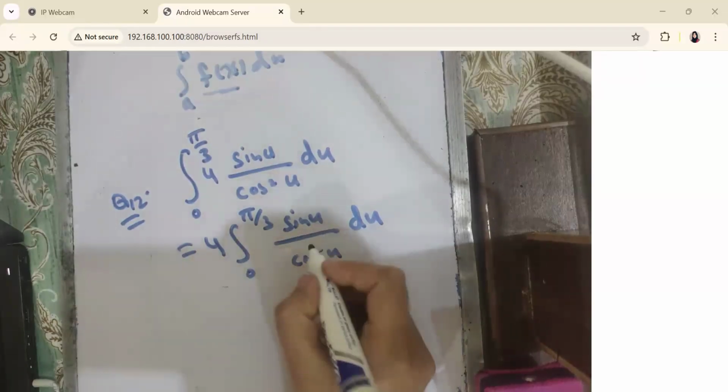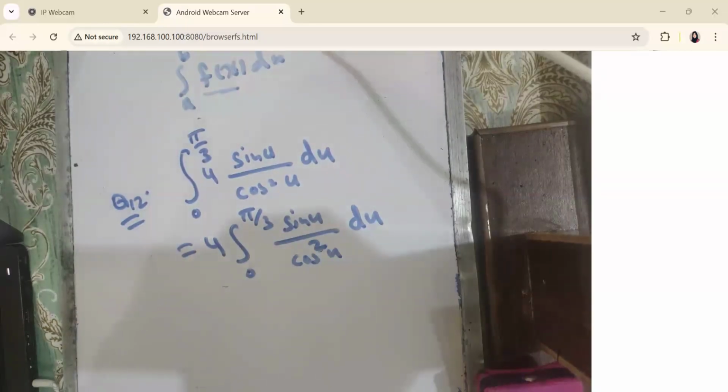Okay, now look at this integrand. Which rule are we going to apply? Substitution. हम लोग सब्स्टिट्यूट भी कर सकते हैं इसमें, अगर साइन यू को हम लोग यू लें तो। Yes, but we are not learning the substitution method. We are just going to solve it directly. Which rule will we apply? कॉस को अलग अलग करके लिखें तो साइन ओवर कॉस, तो हम cos square को ऊपर ले जाएंगे न्यूमरेटर में।